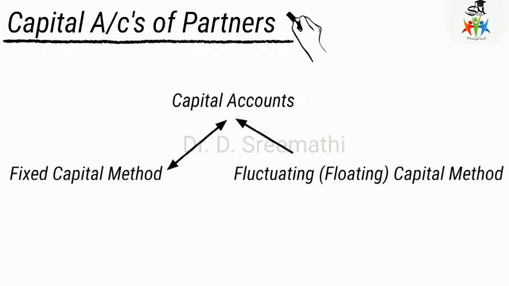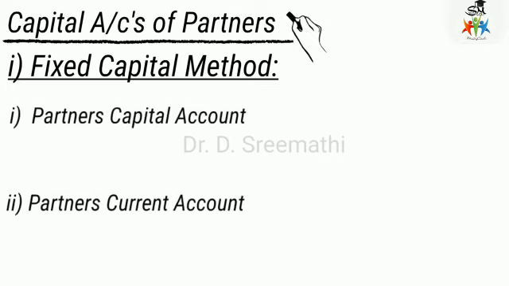That is either on the basis of fixed capital method or on the basis of fluctuating capital method. That is, fluctuating means floating capital method. So what is the fixed capital method? Under this method, the partners' capital accounts are prepared with two accounts called partner's capital account and partner's current account.